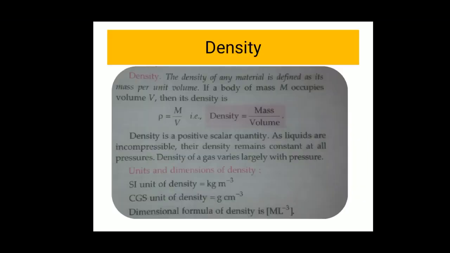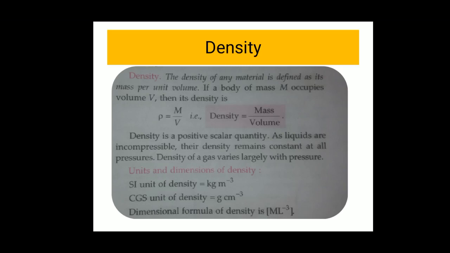Now the next point, we have to define one more physical quantity which is required for the next point. So what is density? The density of any material is defined as its mass per unit volume. Density is equal to mass divided by volume.